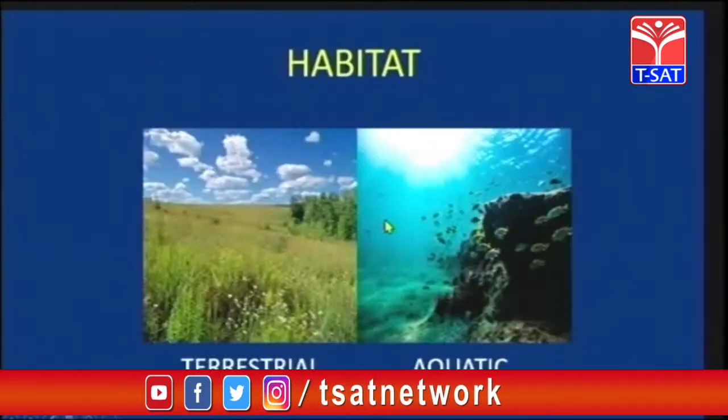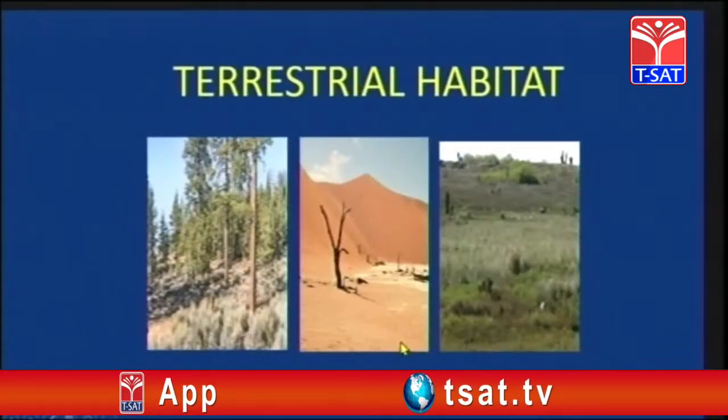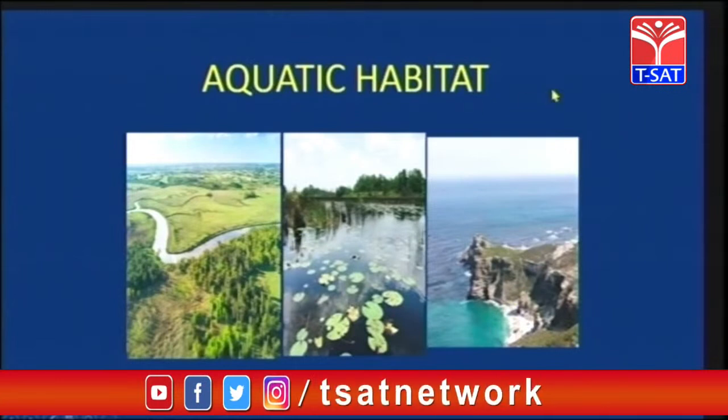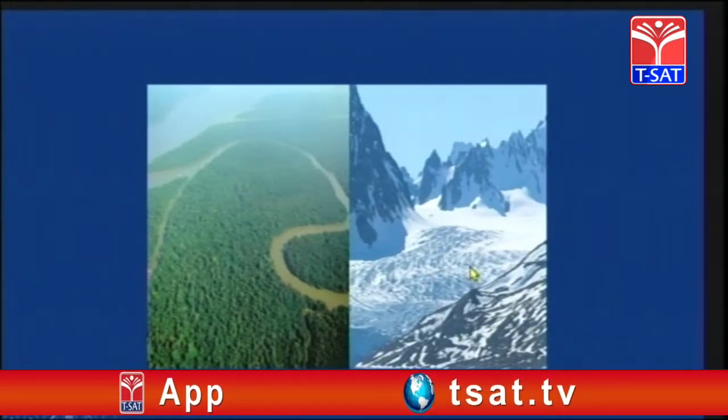Now, habitat, children. Two types of habitats are there. Terrestrial, that is land, and aquatic, water. Now, terrestrial habitat contains forest, desert, grasslands. Aquatic habitat includes ponds, rivers, lakes, oceans. These are the Amazon rainforest and this is the polar region.